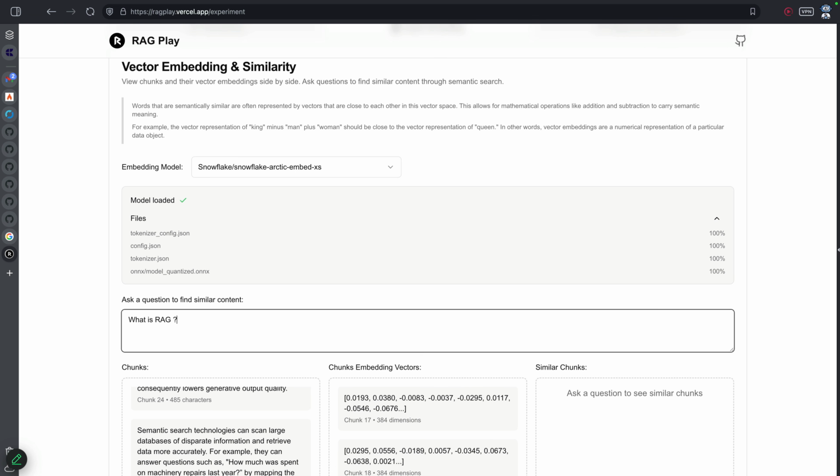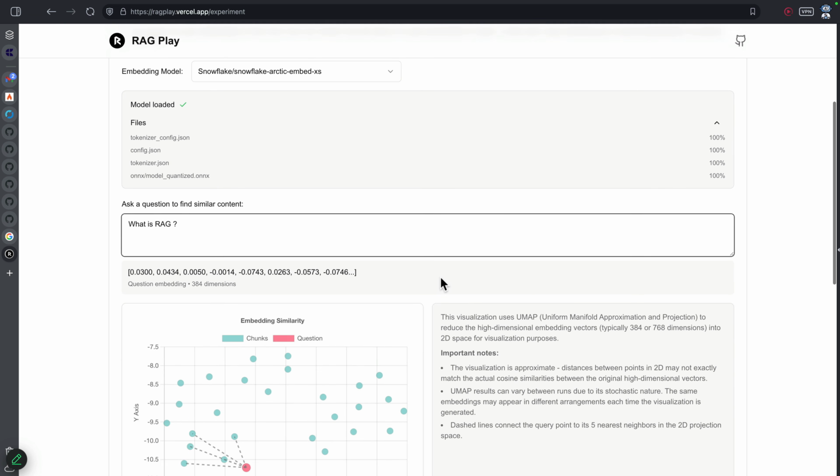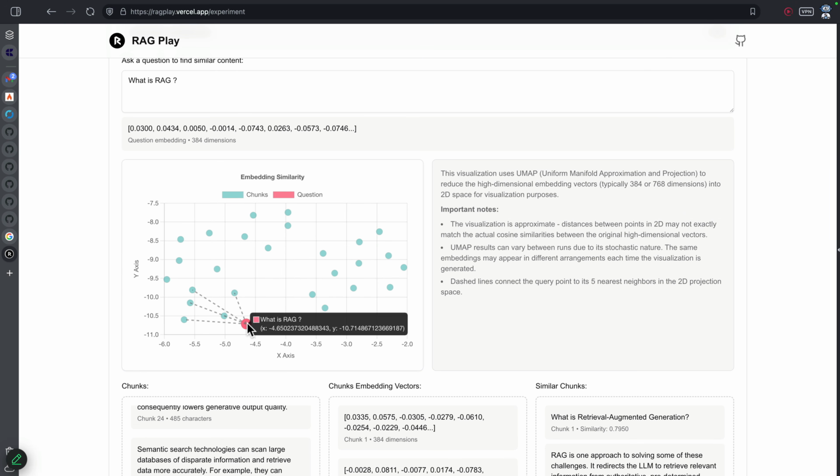vectorization, a graph kind of thing created. So let me just ask this. For the timing, you can just ignore this red one. But what you can see is how different RAGs are coming here, how these different things are coming here. That is the whole idea.